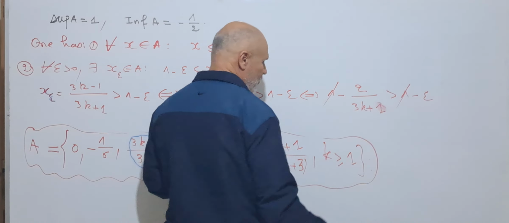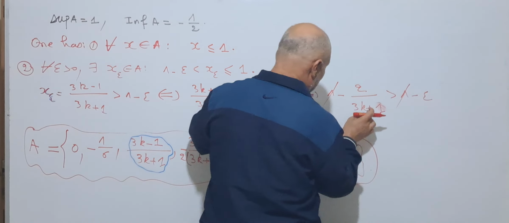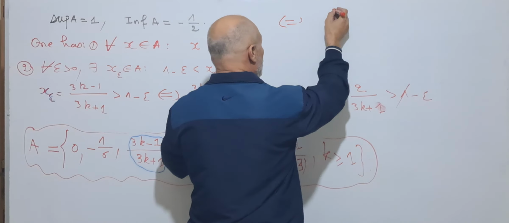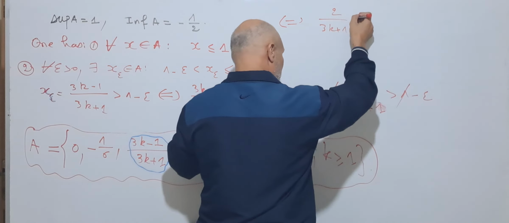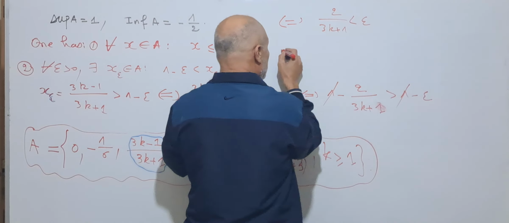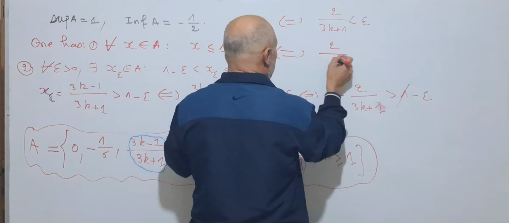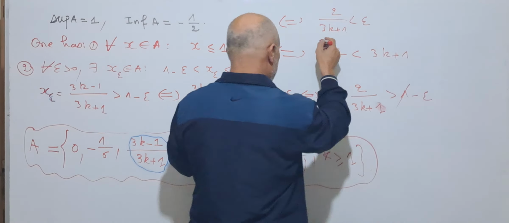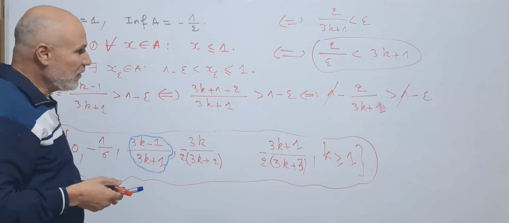We simplify the 1, and we multiply by minus 1. This is equivalent to say 2 over 3k plus 1 less than epsilon, which is equivalent to say that 2 over epsilon is less than 3k plus 1, and here we are near to finish.